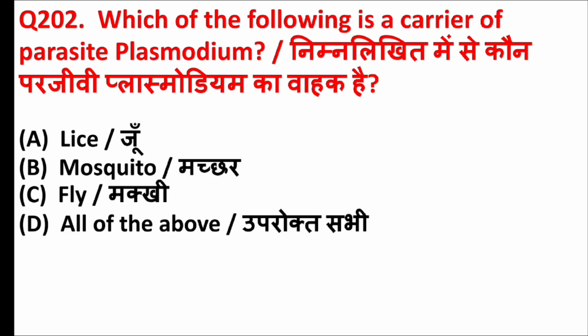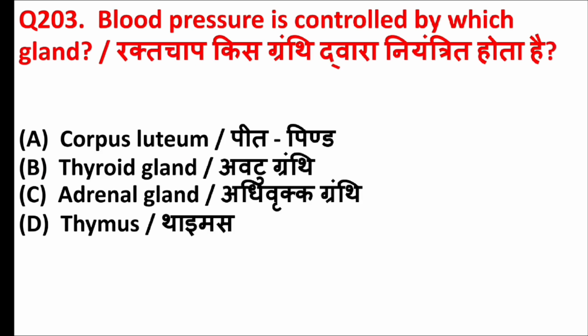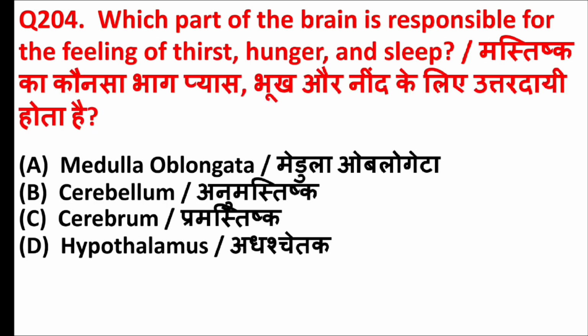Which of the following is a carrier of parasite Plasmodium? Answer is option B, mosquito. Blood pressure is controlled by which gland? Answer is option C, adrenal gland. Which part of the brain is responsible for the feeling of thirst, hunger, and sleep? Answer is option D, hypothalamus.